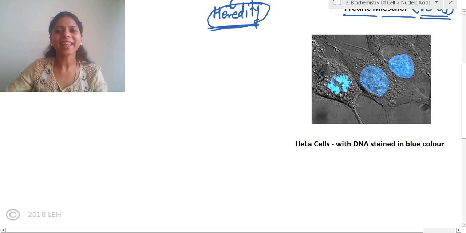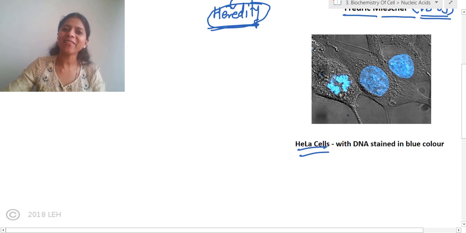Now this is a diagram of a human cell culture, which is called HeLa cells. We are not dealing with HeLa cells in detail. HeLa cell has its own story that I will tell you some other day. Now in this particular picture, the nucleus and particularly DNA in the nucleus is stained with blue color.